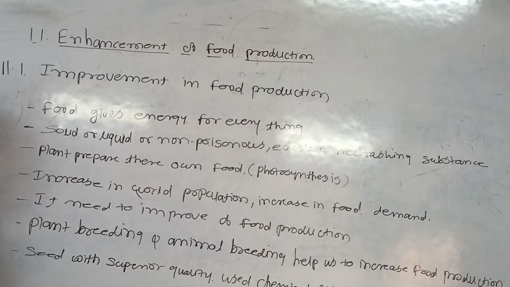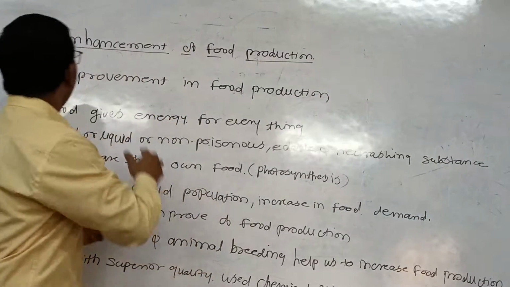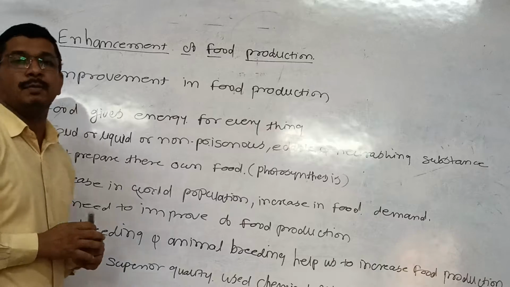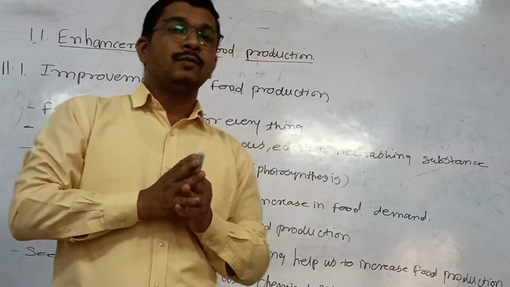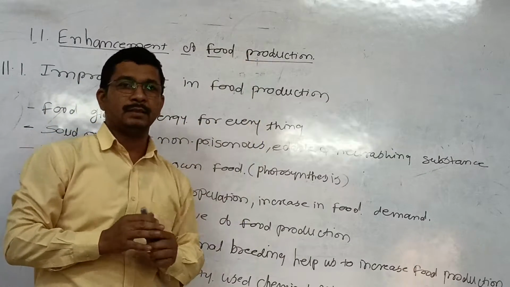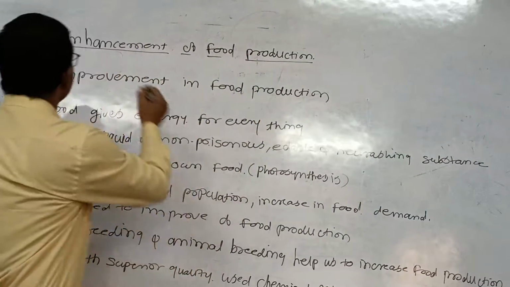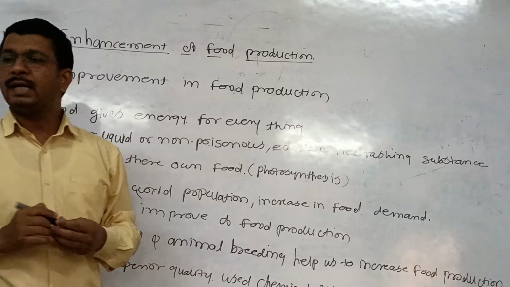First, one question is arising in our mind: what is meant by enhancement, and why is this enhancement required for food production? First, we discuss enhancement. What is enhancement?